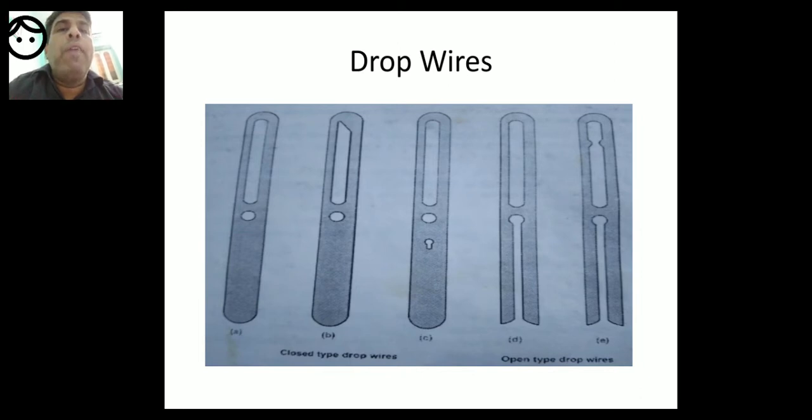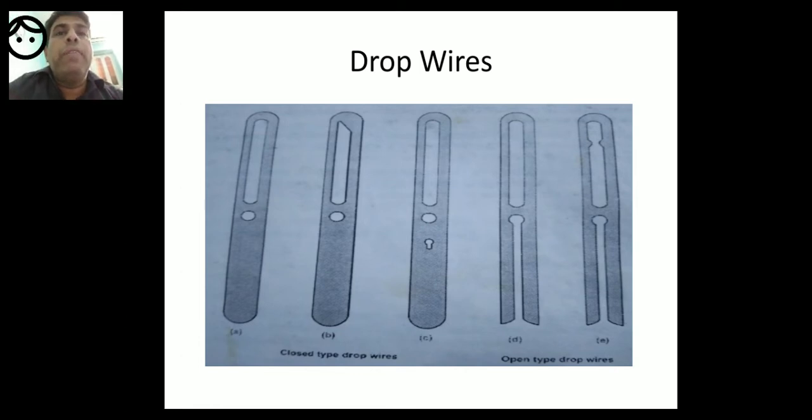The warp will be passed through the slots of the drop wire, and these are the drop wires. There are two types of drop wires: one is open type drop wire, and the other one is closed type drop wire. As you can see in the diagram,